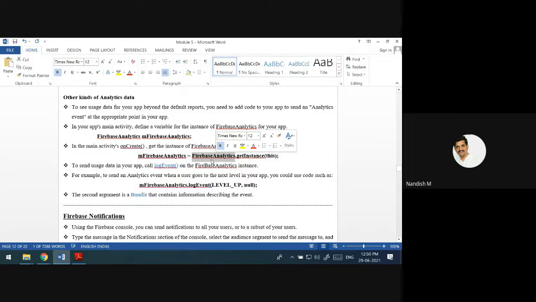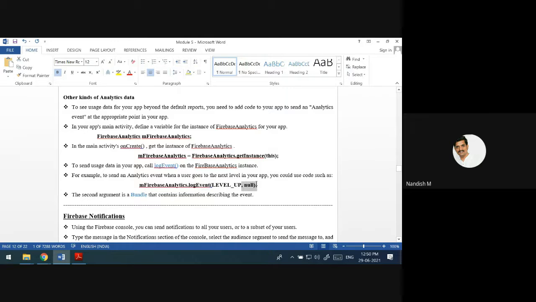See, no need to use the keyword new. You can directly use this function called getInstance, that will give you the object of this Firebase Analytics. With this object, there is a function called logEvent that will send the usage data about your app.